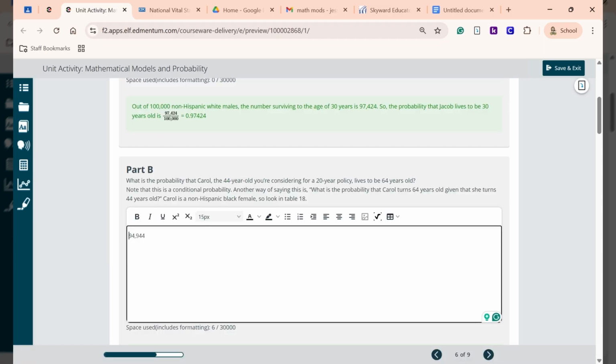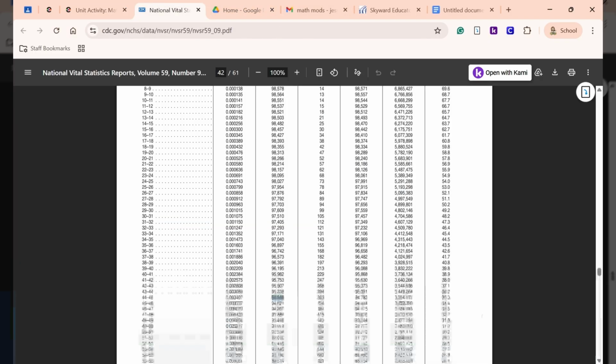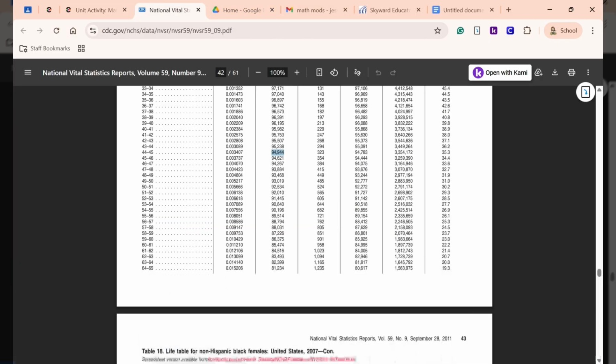And so I wrote the number down, 94,944. And so that is going to be what our probability is going to be out of, right? So basically that's the denominator on this fraction. So now let's find the numerator, or the number that goes on top. And so in this case, that is 64 years old. So let's see. Let's find that 64 years old. And it's right here at the bottom. And so that number is 81,234.